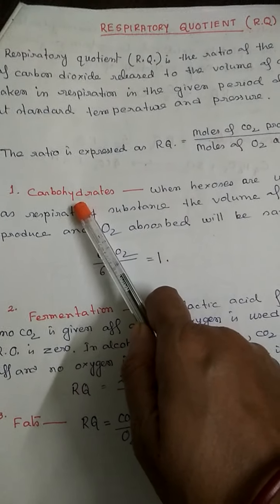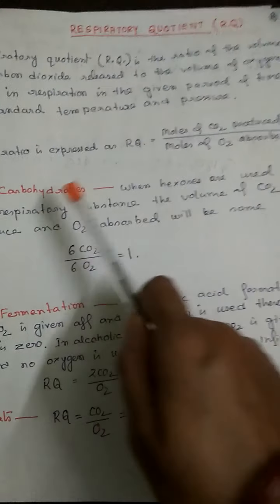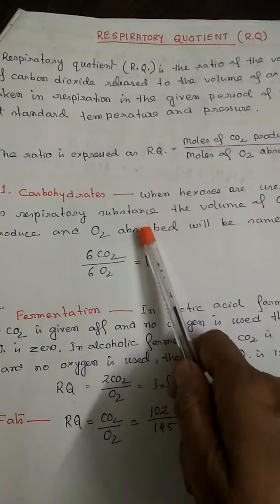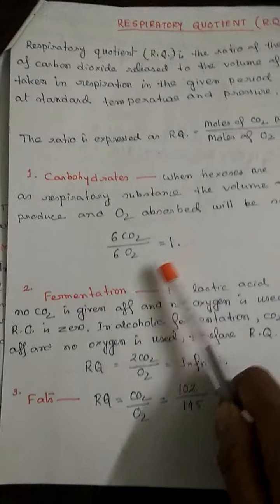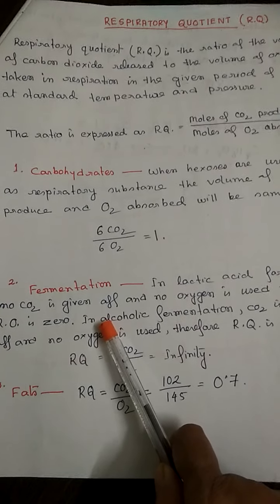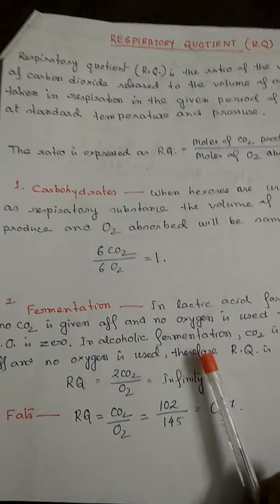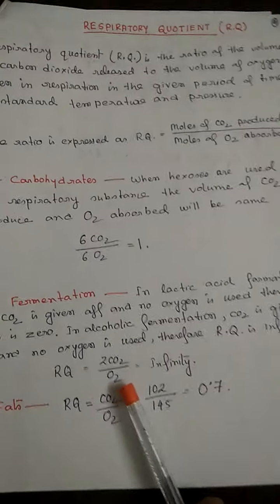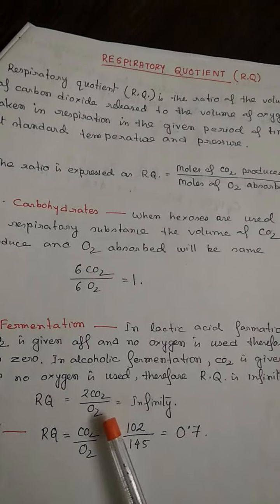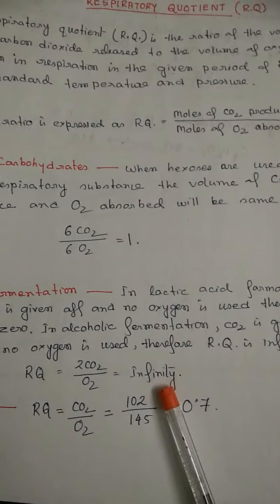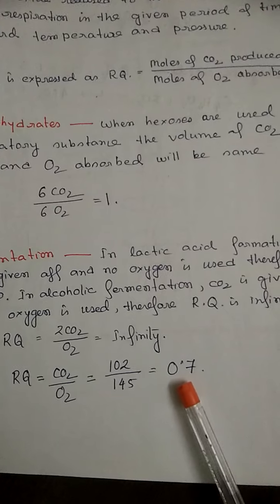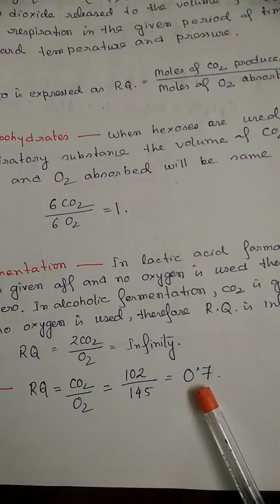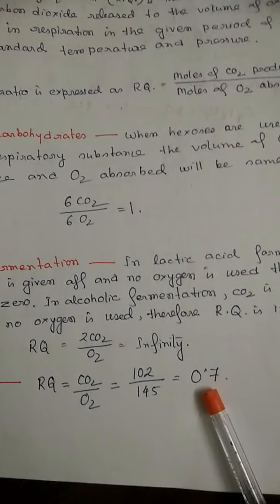There are some conditions. In case of carbohydrate, when hexose is used as the respiratory substrate, this ratio will always be 1. In case of fermentation, in lactic acid formation, this ratio is infinity. But in case of fats, it is below 1, that is 0.7.